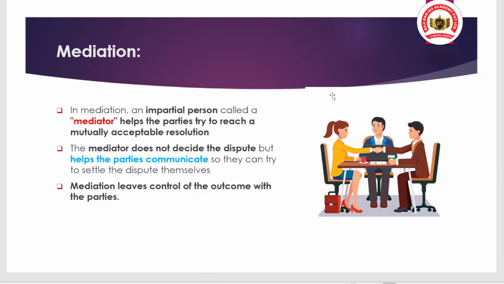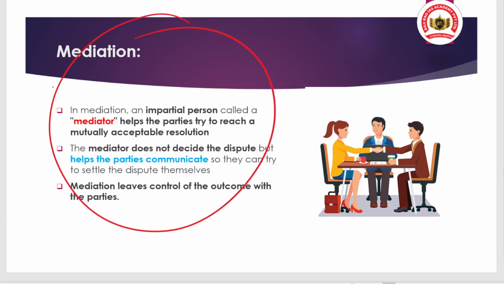Now the third alternative dispute resolution method is mediation, and our focus will be on this topic only, because recently Parliament passed the Mediation Bill 2023. Okay, so when we talk about mediation, what does it mean? There will be a mediator who will try to resolve the dispute between the parties.